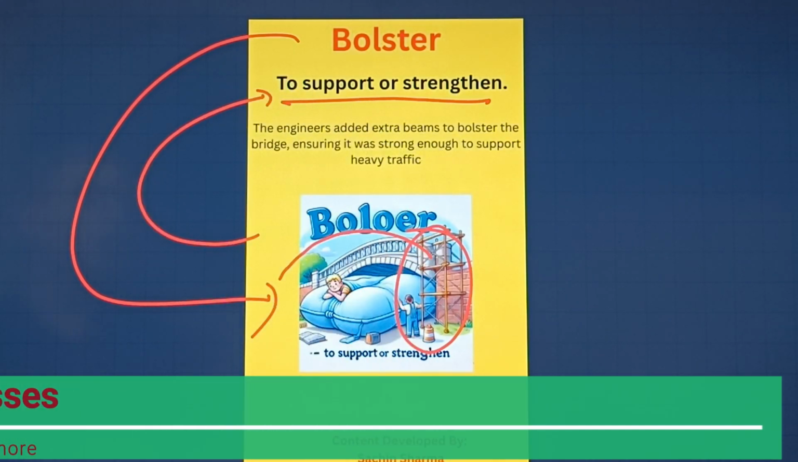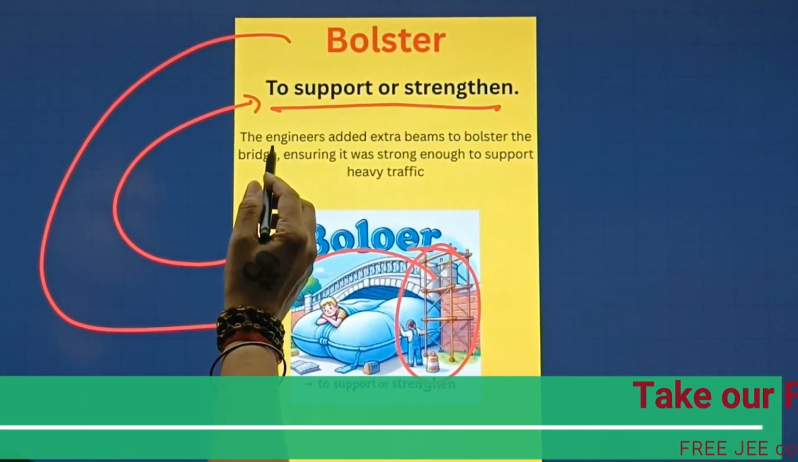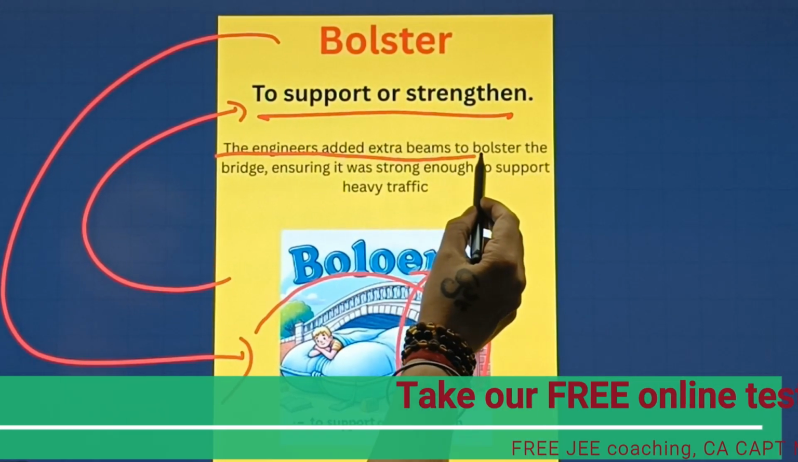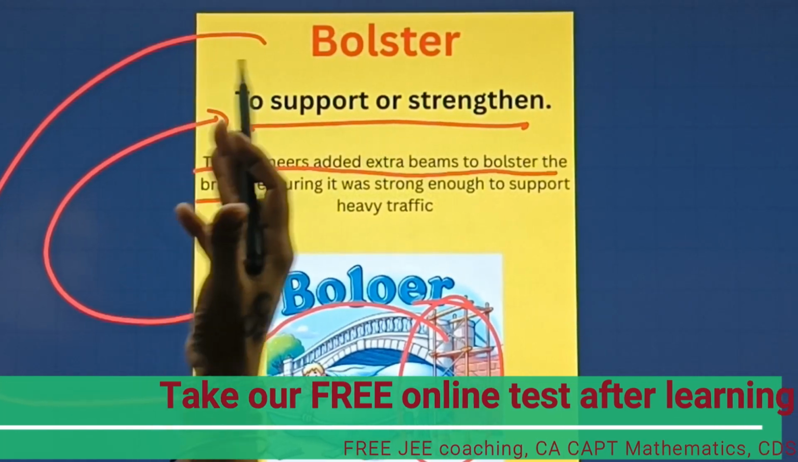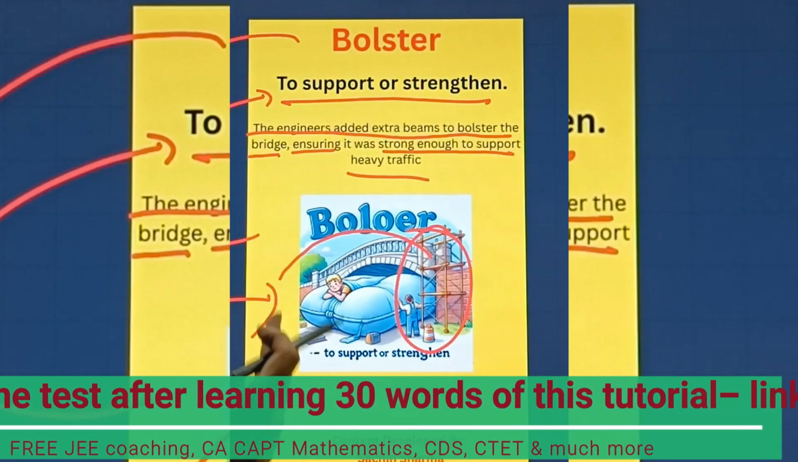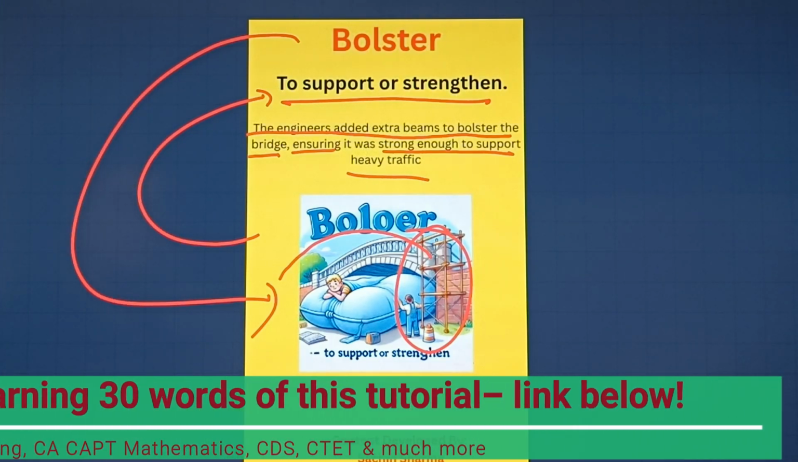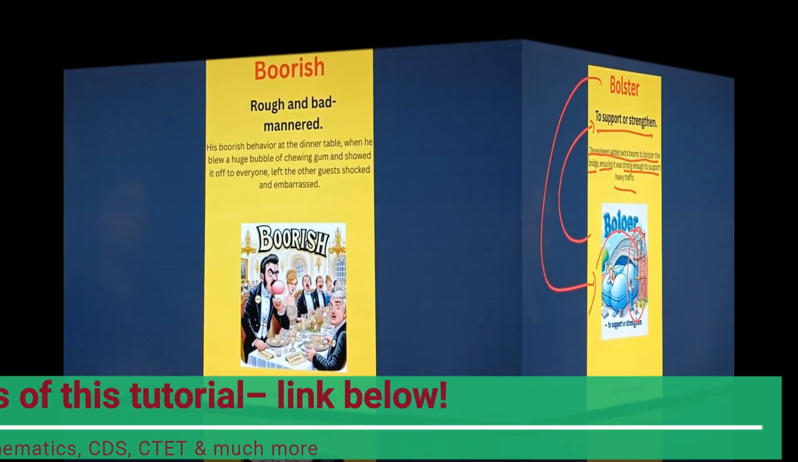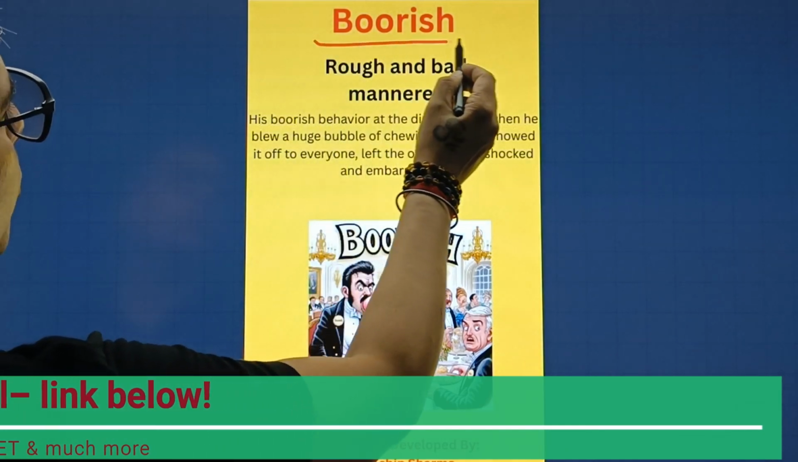Now let's understand with the help of the sentence only. The engineers added extra beams to bolster the bridge, that means to support the bridge, ensuring it was strong enough to support heavy traffic. Very interesting. Now let's move towards our next word. So students, this is our next word which states boorish.